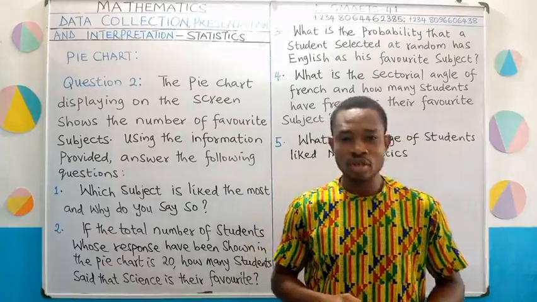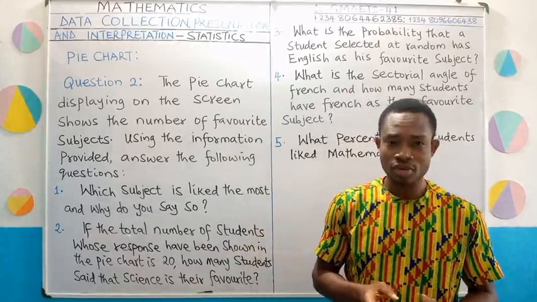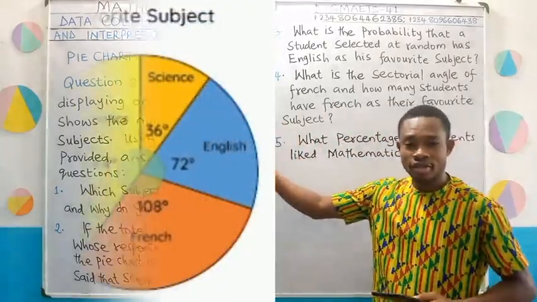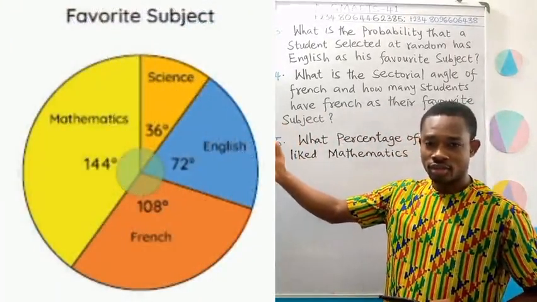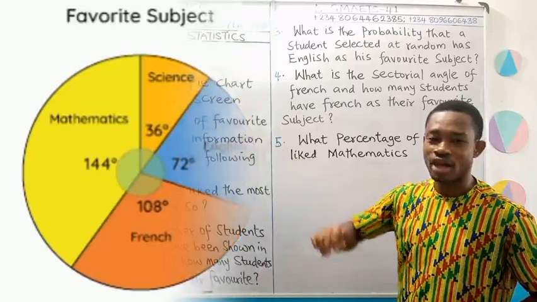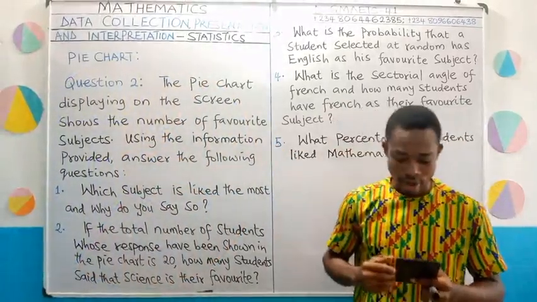Now we have question number 2 on the board here. The question shows a pie chart already. You can see the pie chart displaying on the screen. So based on this pie chart, we have questions to answer. These are the questions I'm going to read, so follow along as I read, okay?